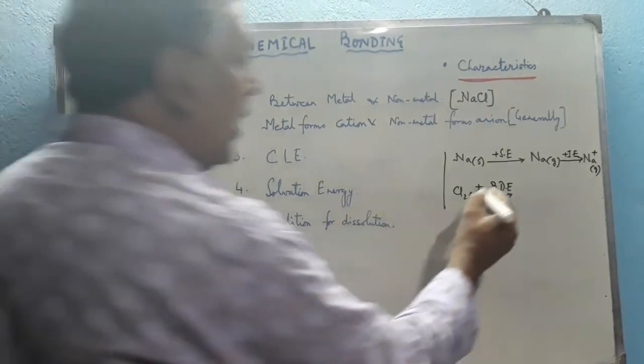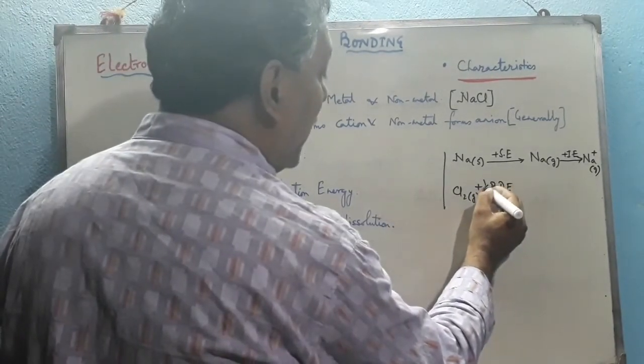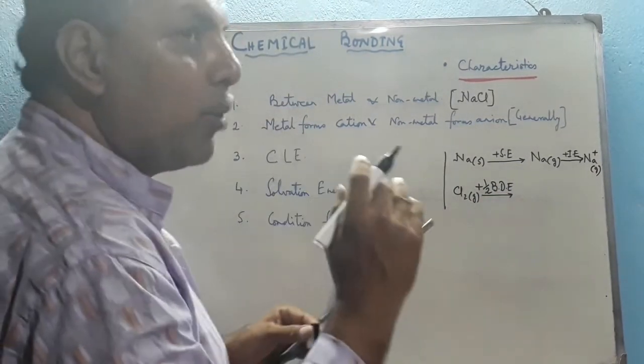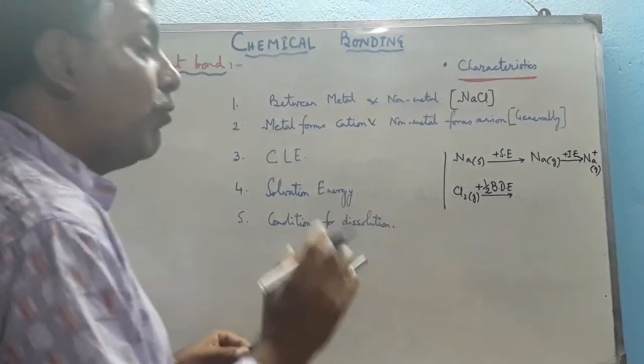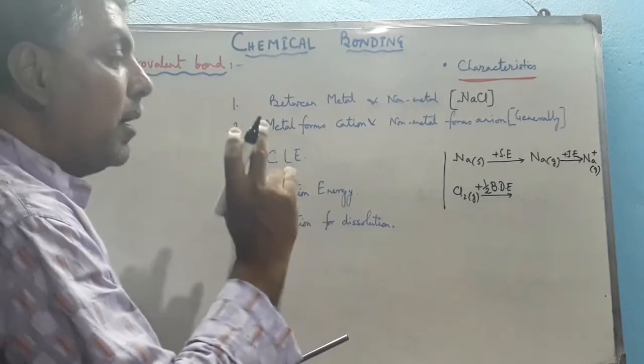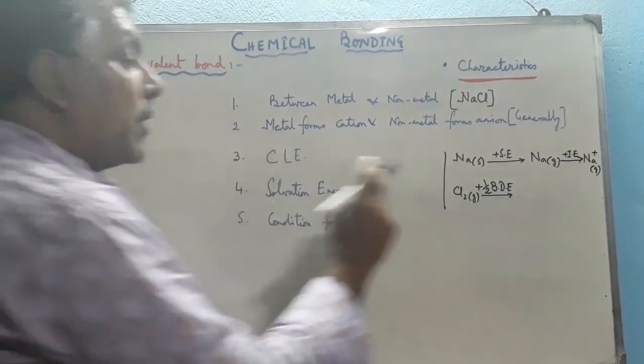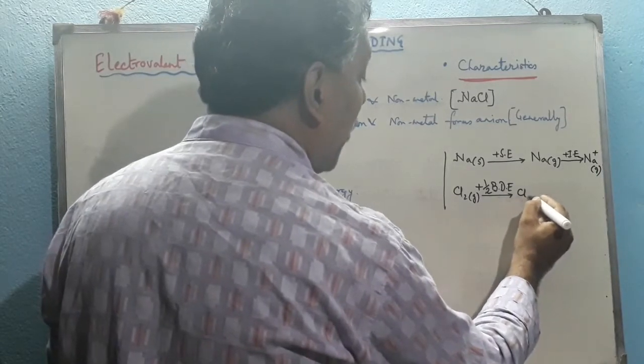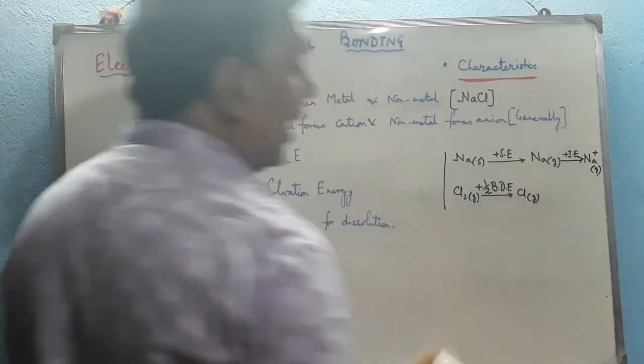So to obtain 1 atom, the amount required is half of the bond dissociation enthalpy, that means the total divided by 2 for a single atom. By giving this, it forms gaseous chlorine, a single atom.